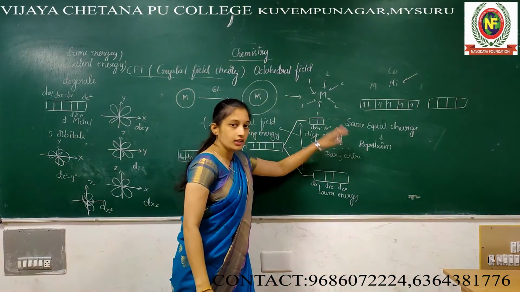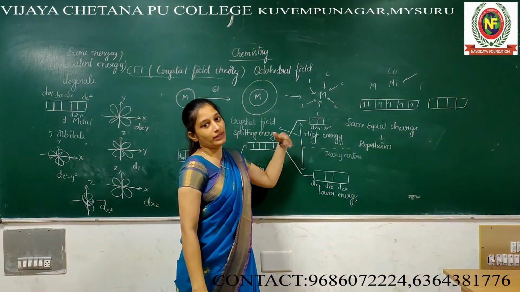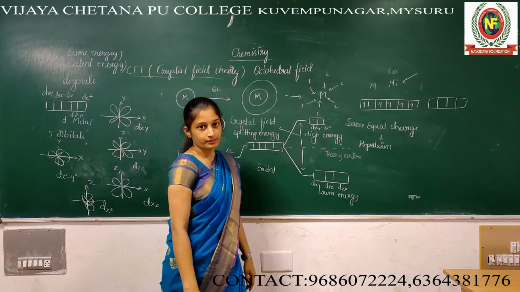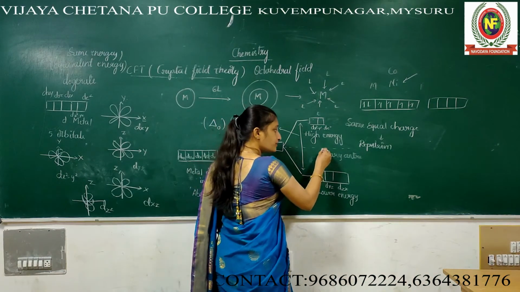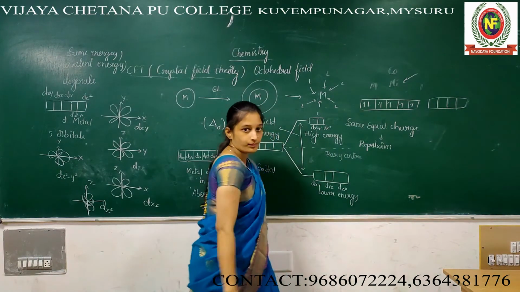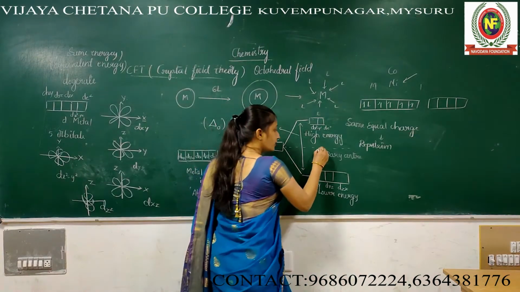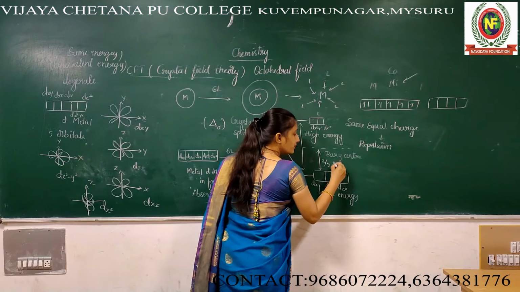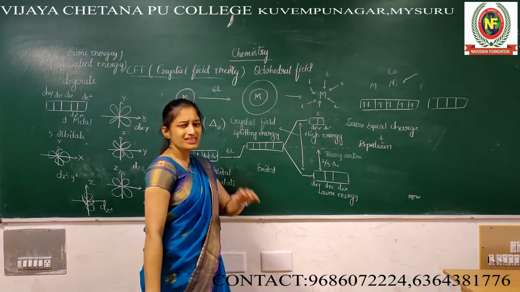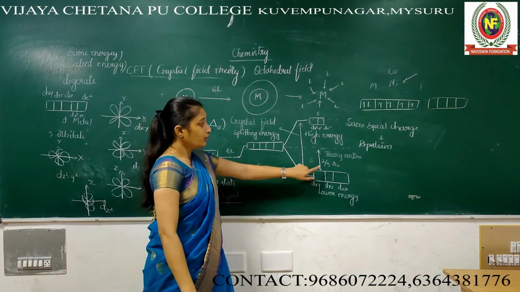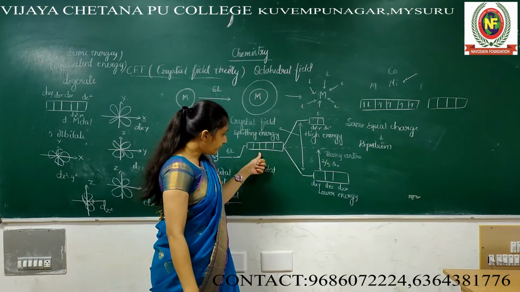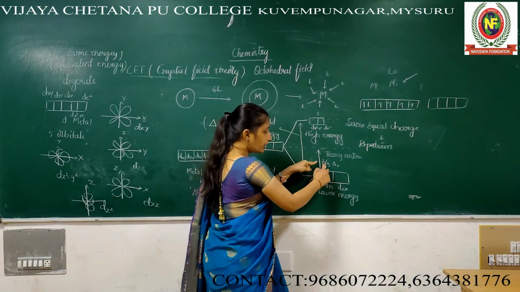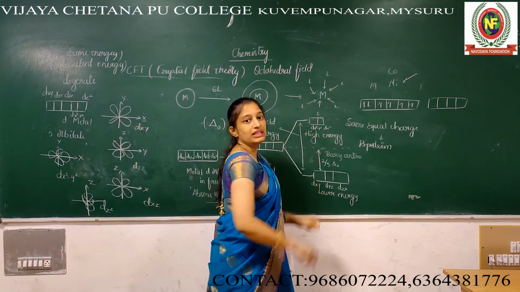These 3 orbitals have lower energy, these 2 have higher energy. From the center to this one, we call it 2 by 5 delta naught. Try to understand, it's too simple. Out of 5 orbitals, 2 orbitals are upside. That is the meaning.